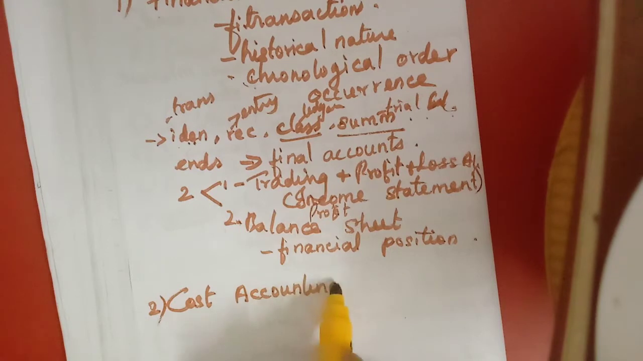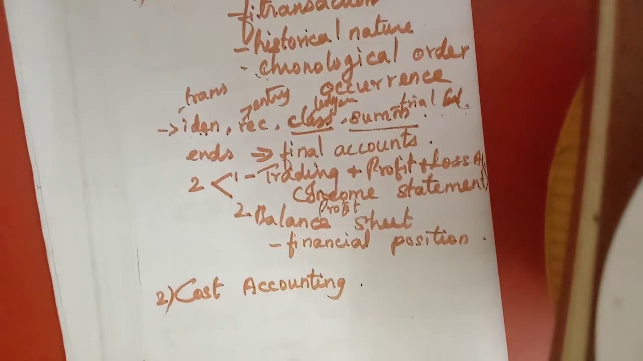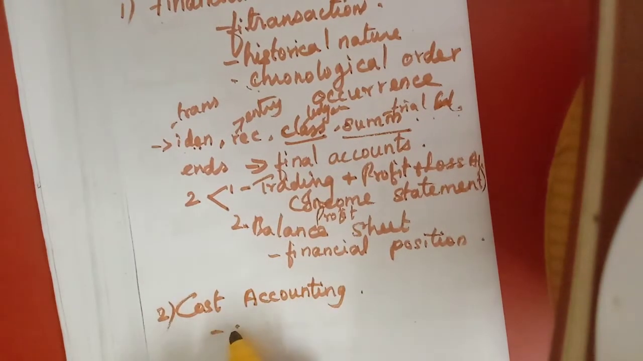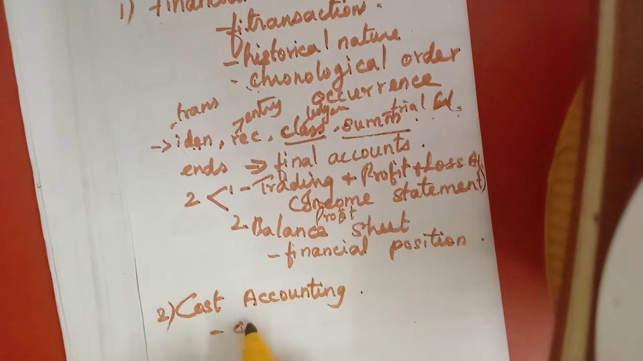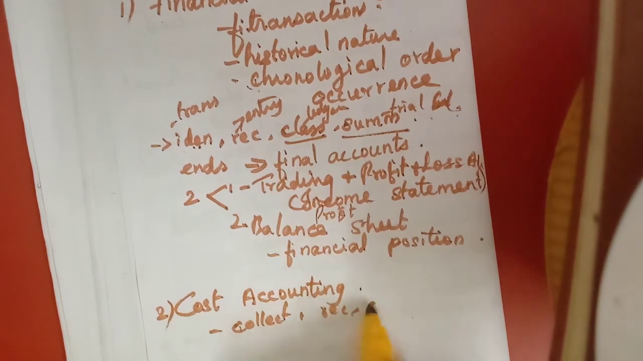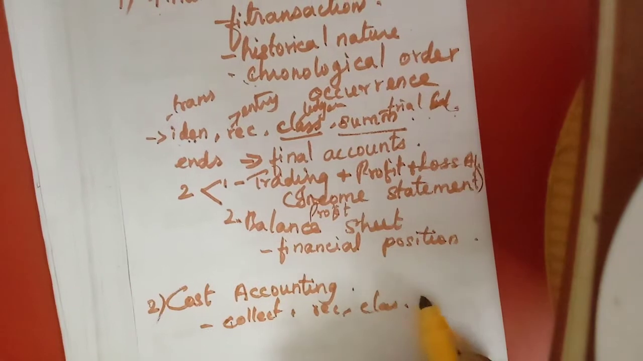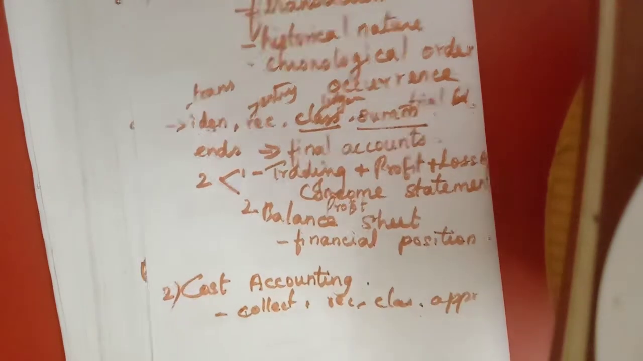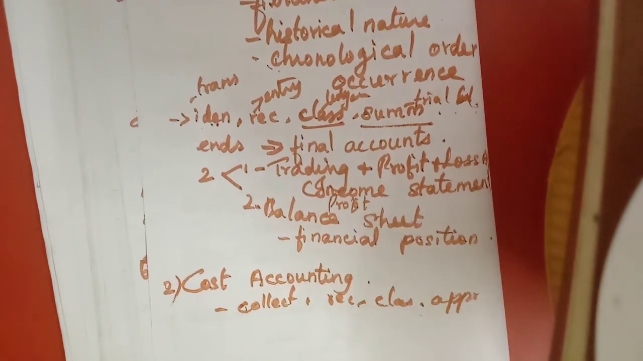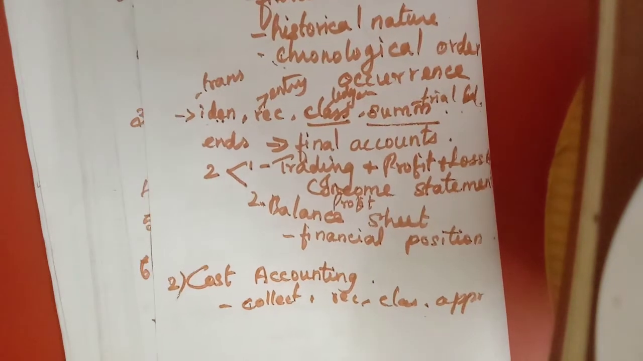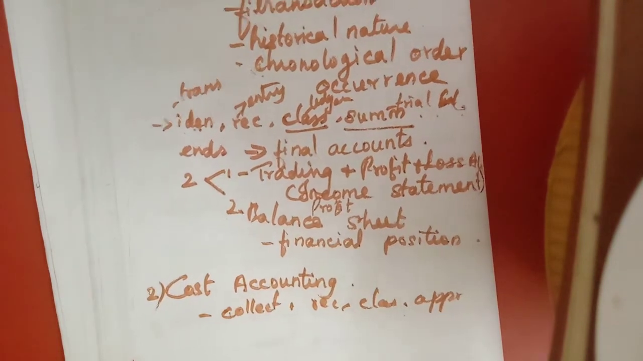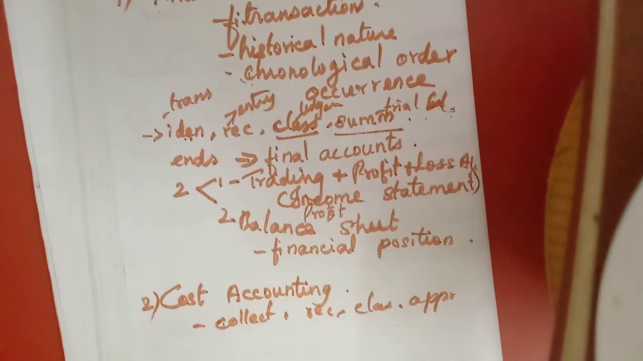I have already told you in cost accounting that a different cost will be allocated. So here, what is cost accounting? It is the collection. They will collect the cost, then recording, then classifying, and appropriate allocation. They will allocate the expenditure, whether it is fixed expenditure or variable expenditure or the particular cost of the product, in order to price the product. The cost plus profit only, they will fix the price. For that purpose only they do.